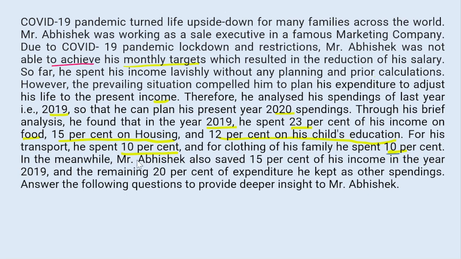In the meanwhile, Mr. Abhishek also saved 15% of his income in the year 2019, and the remaining 20% of expenditure was kept as other spending. Answer the following question, provide deeper insight to Mr.